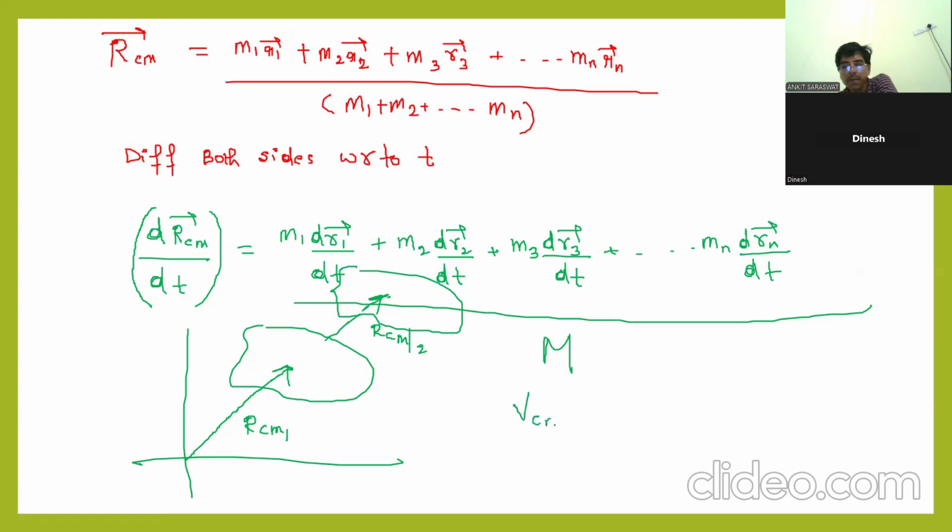Velocity is the rate of change of displacement. So we can write VCM will be M1 V1 plus M2 V2 plus and so on up to Mn Vn, divided by the total mass, because if the system is moving, then the particles are also moving.